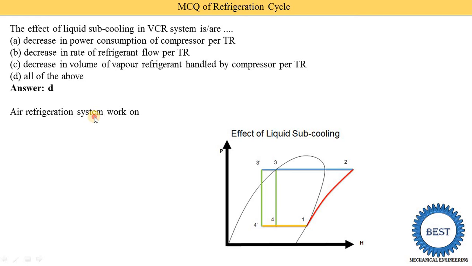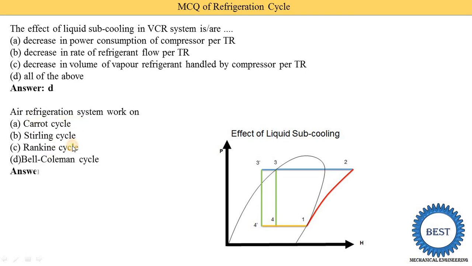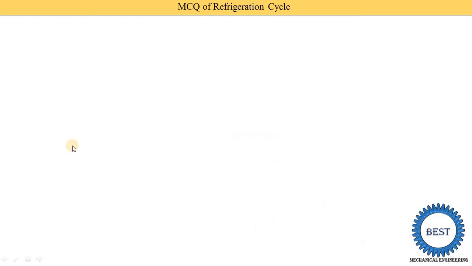Air refrigeration systems work on Carnot cycle, Stirling cycle, Rankine cycle, or Bell-Coleman cycle. You already know air refrigeration systems work on the Bell-Coleman cycle. Now we move towards the next MCQ. Before moving on, I will discuss some MCQs, such as asking the full form of COP. COP means coefficient of performance.